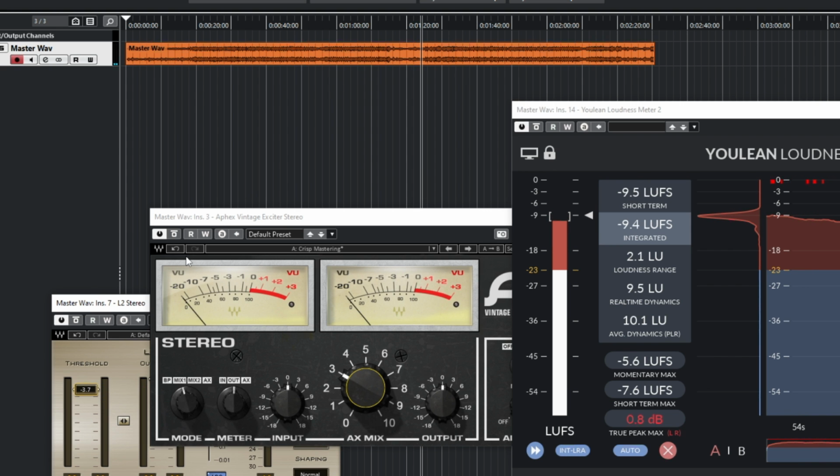Yeah, so there you have it, guys. Just simple. You have your song mastered, but note, make sure you mix your song well before you can get that kind of warm and loud master.